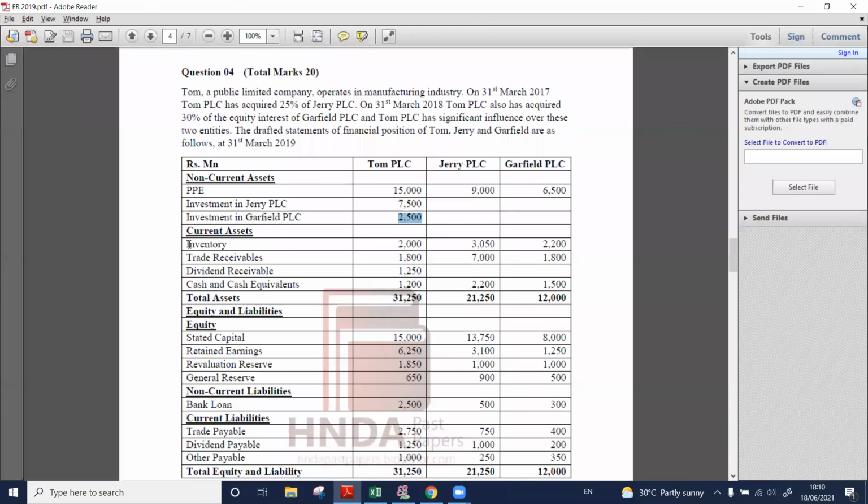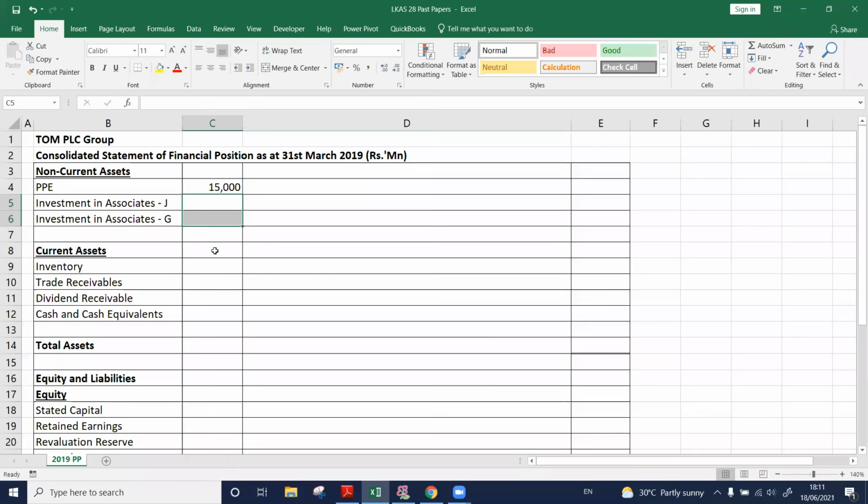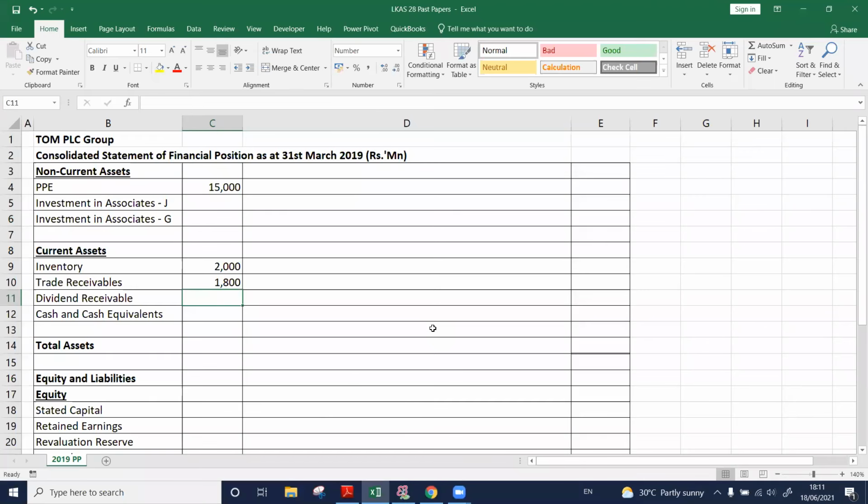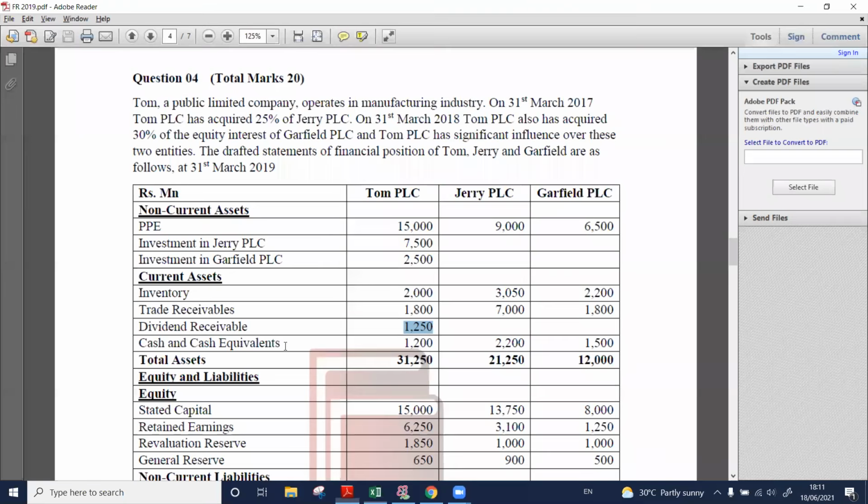Right. Other assets, we have inventory. The parent company figure is 2,000. Trade receivables, 1,800. Dividend receivable, parent company, 1,250. Cash and cash equivalent, parent company, 1,200.